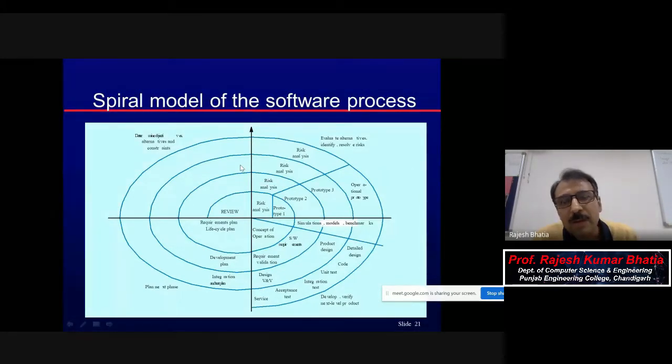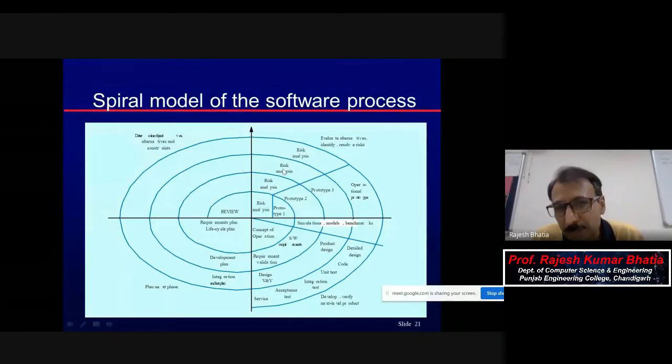So there are two types of approaches for risk: reactive approach and proactive approach. Reactive, as you can easily perceive, is let the fire begin and then we will do firefighting. And proactive is that you need to plan in advance. So if the impact is very high, then you need to go for a proactive approach.